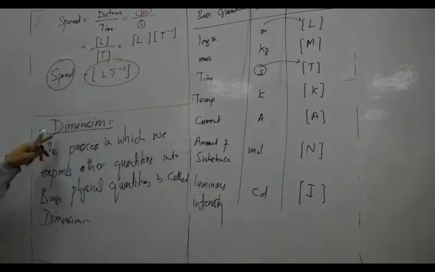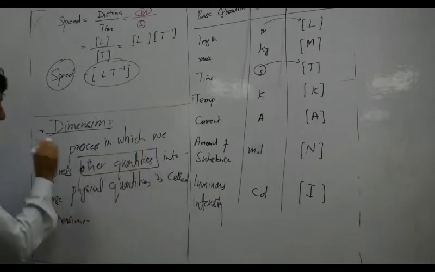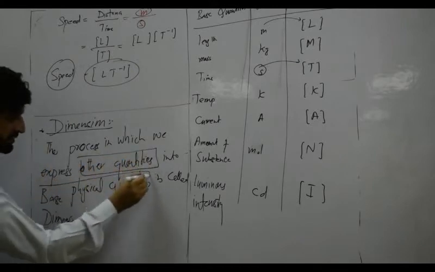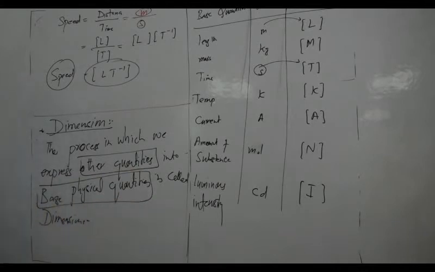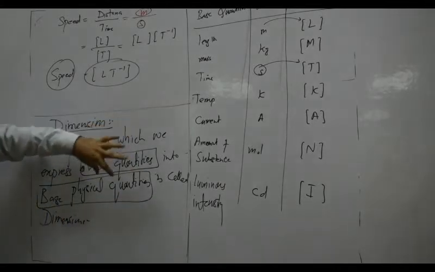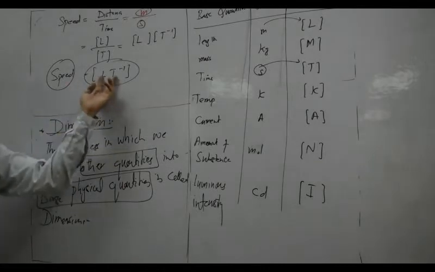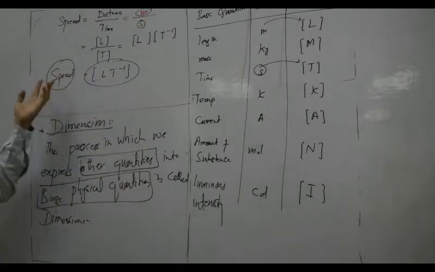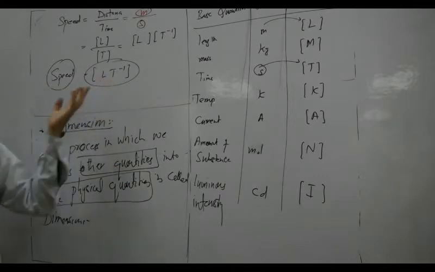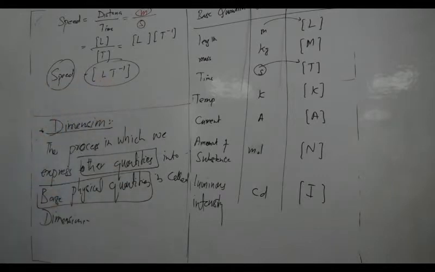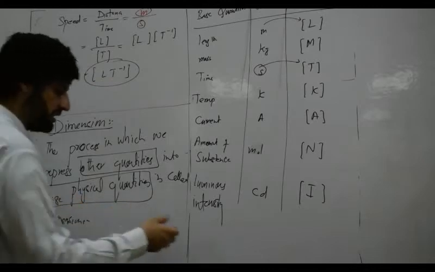It means that we represent a derived quantity in terms of base quantities. That is called dimensions. So dimension means when other quantities are expressed in the base physical quantities. Length and time are base, speed is derived, so we express the derived quantity in the base, that is called dimension. That is the definition of dimension. Let us take another example.